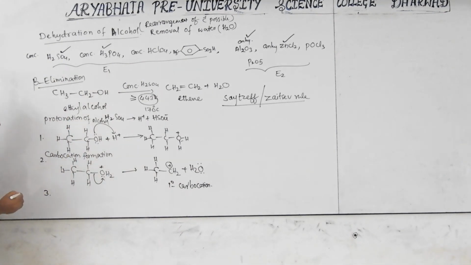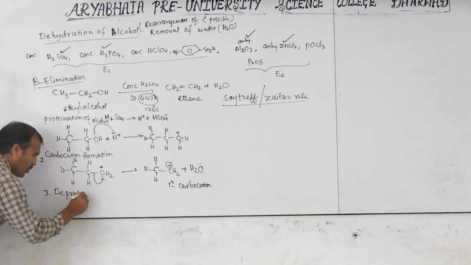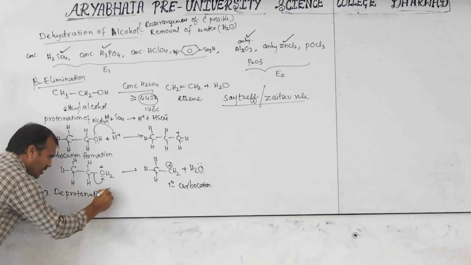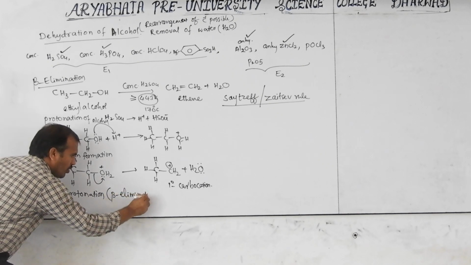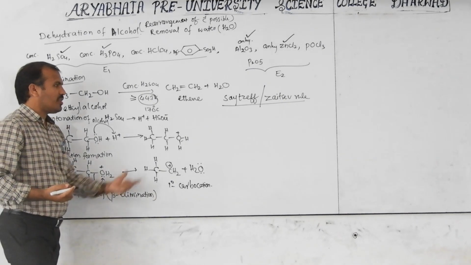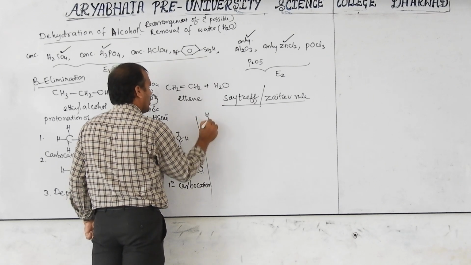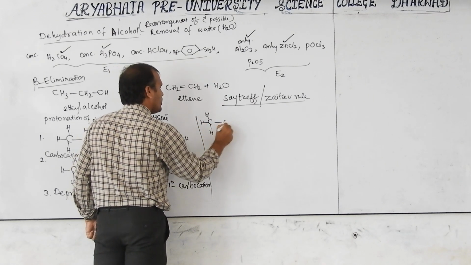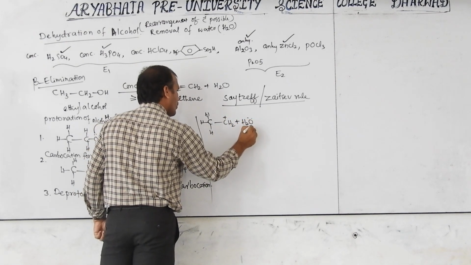The third step is elimination of proton, which is called deprotonation. Generally this is beta elimination; the proton should be eliminated from the beta carbon. Here, in the third step, I am writing CH2 plus and the water molecule.